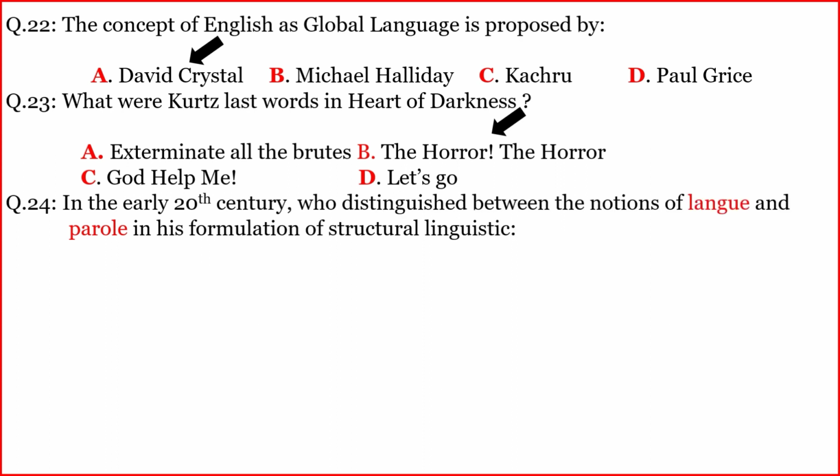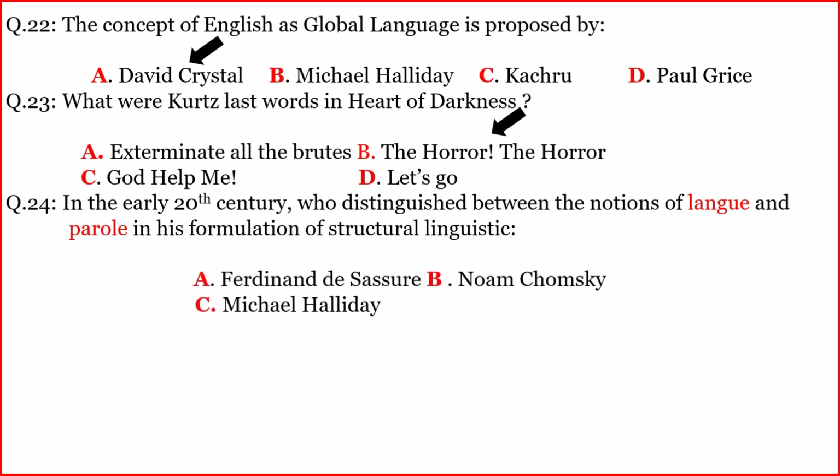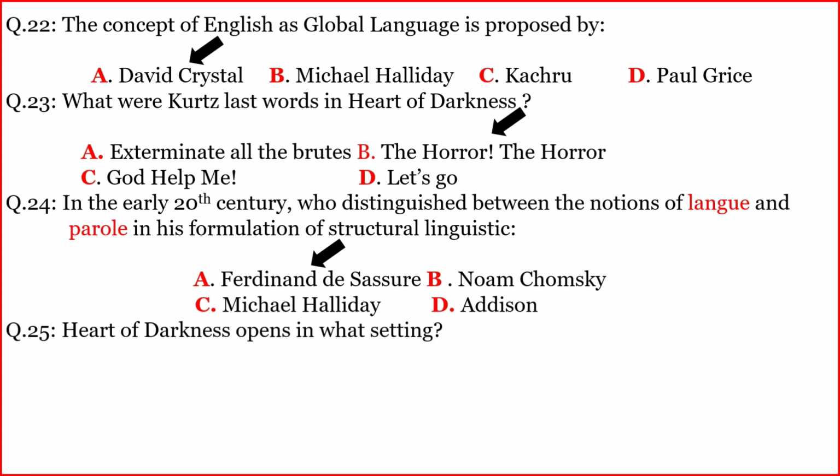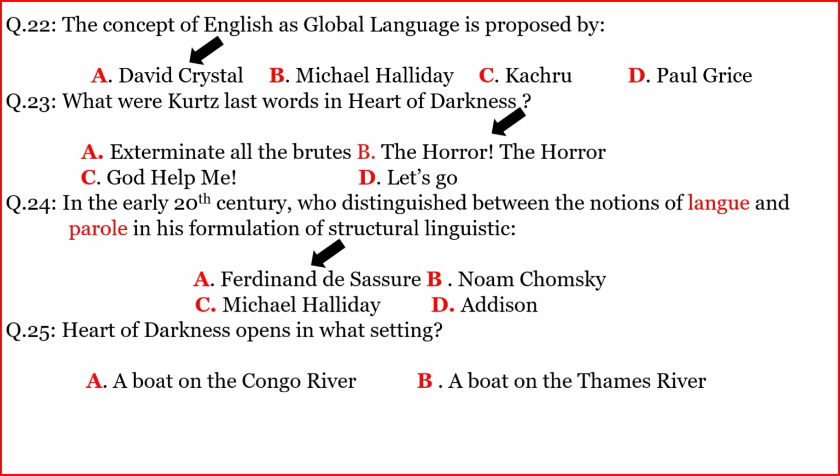Another question. Who distinguished between the notions of langue and parole in his formulation of structural linguistics? The correct option is A. Ferdinand de Saussure. Another question. Heart of Darkness opens in what setting? The correct option is B. A boat on the Thames River.